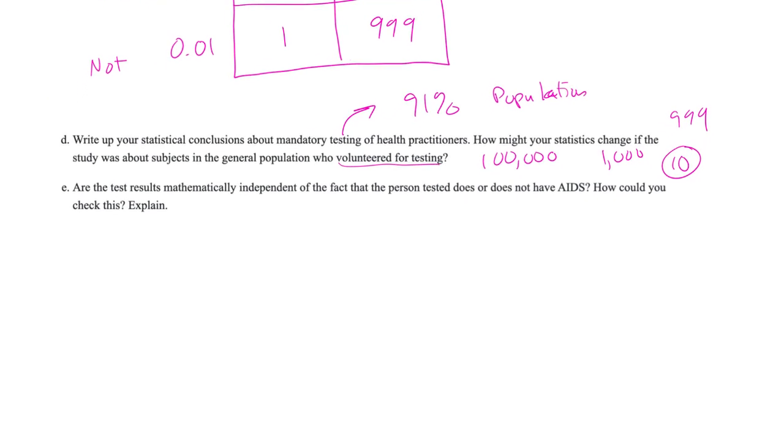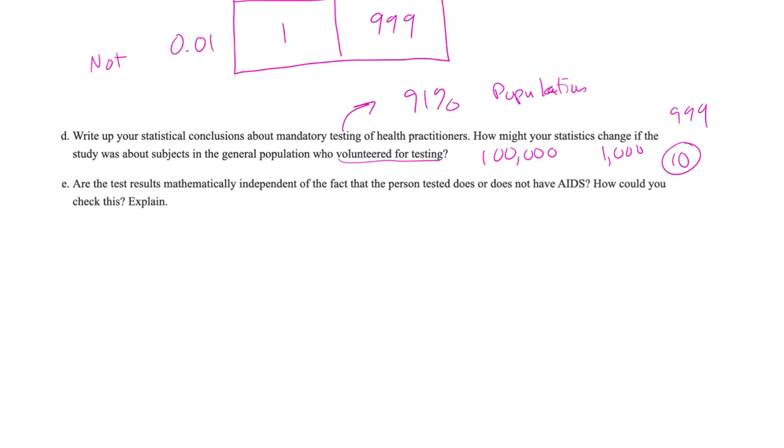And so that's why even when you hear that something is 99% correct, when you start to deal in big numbers, you have to think about what are the long-term ramifications of that 1% that is wrong or that is inaccurate. So moving down to your last question, question E in the last section before you get into review and preview and closure, of course, but last lesson question here. It says, are the test results mathematically independent of the fact that a person tested does or does not have AIDS? Okay, mathematically independent. Let's think back to chapter 10 of CCG.